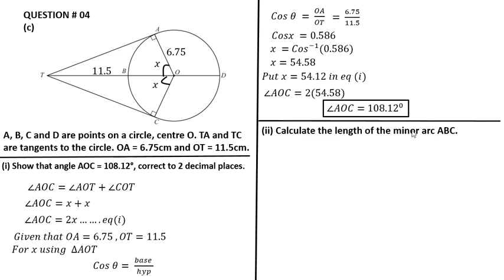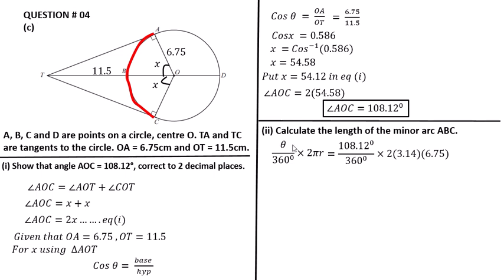Calculate the length of the minor arc ABC. To calculate the arc, we have the formula theta over 360 multiplied by 2 pi r.